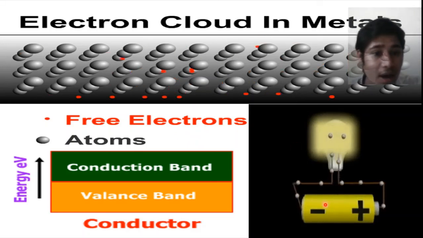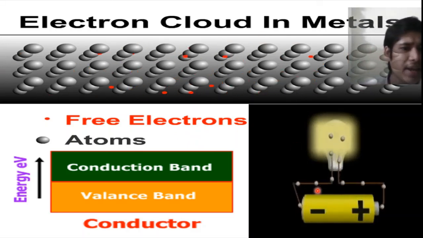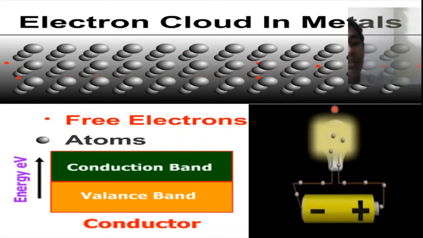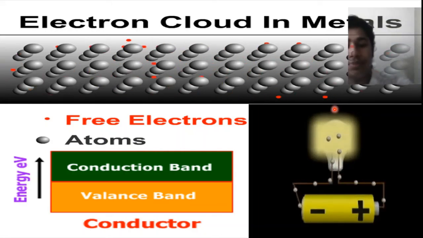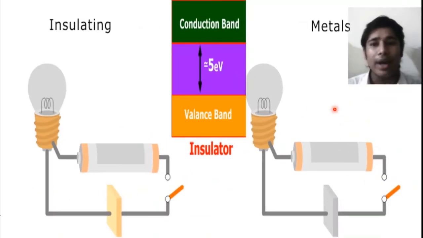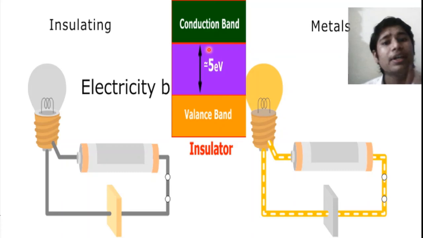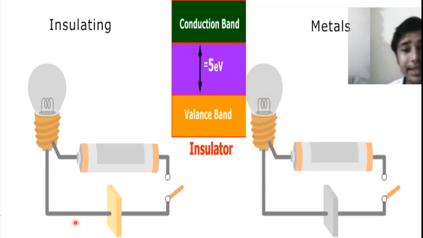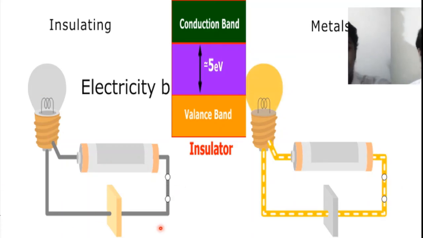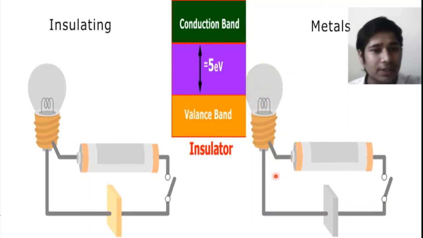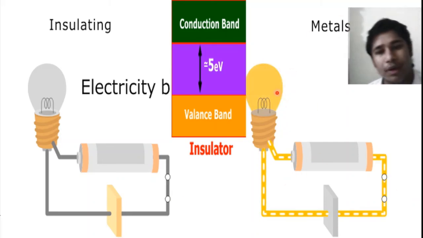When we connect a battery, these electrons flow in a certain direction and hence conduct electricity. Whereas in an insulator there is a high electron volt forbidden gap which creates no flow of current. But conductors or metals conduct electricity and glow the bulb.